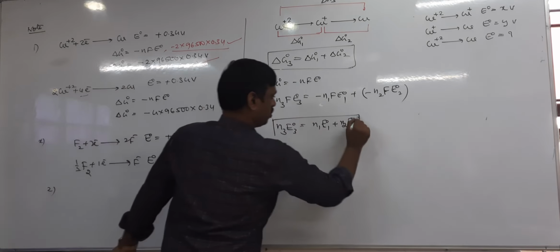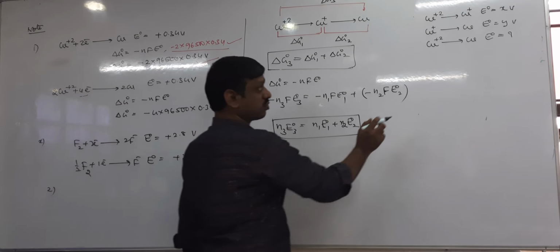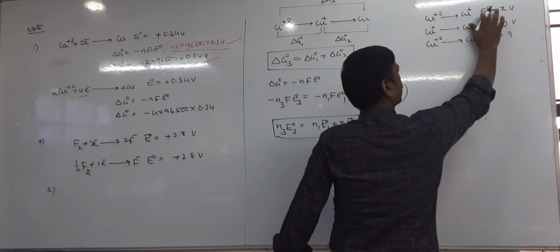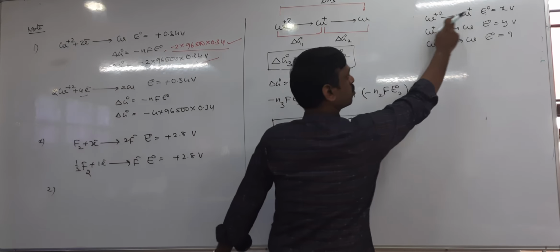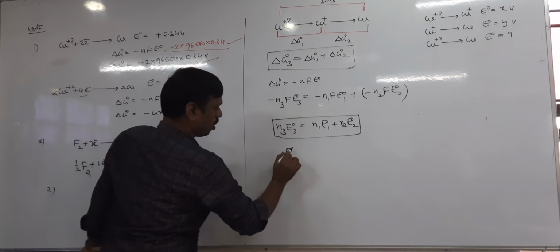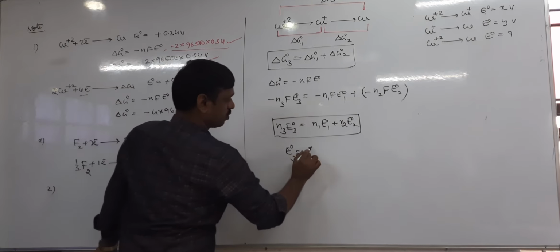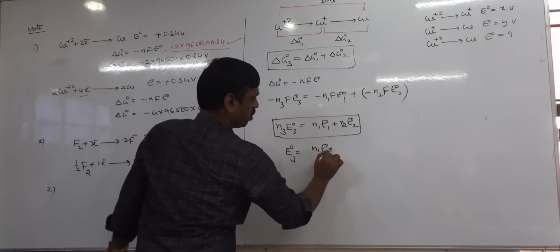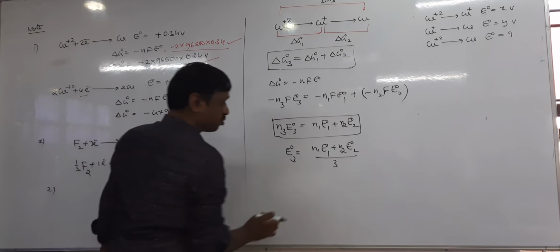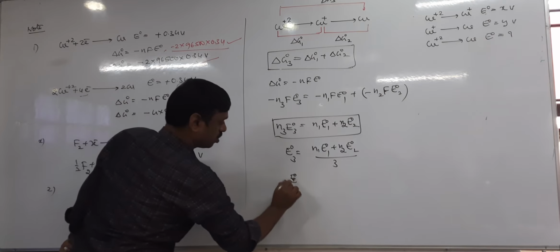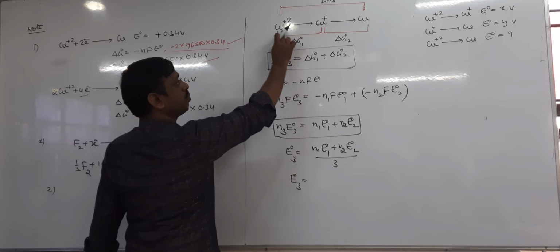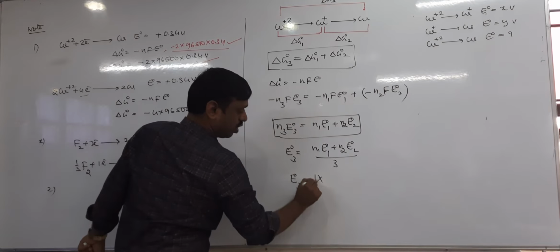This is one equation, but actually we want Cu plus 2 to Cu, E03 equal to N1 E01 plus N2 E02 divided by N3. Now substitute all values. So E naught 3 equals, what is N1? N1 is for Cu plus 2 to Cu plus 1, that is 1.